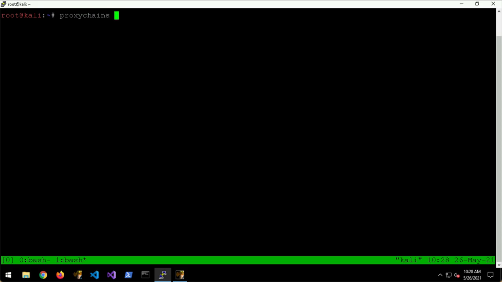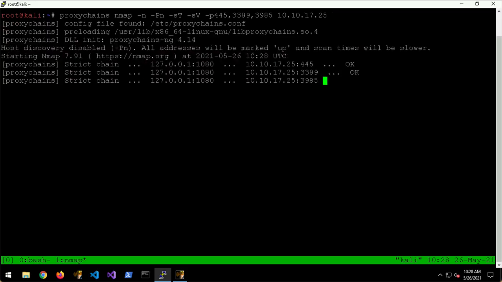And so if we wanted to run an Nmap scan of the internal network from the outside, we would say proxychains nmap and give it all the relevant options that we want. And away we go.